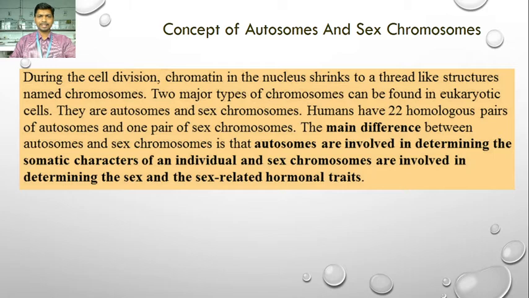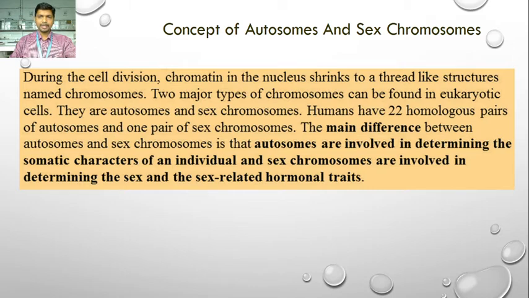During cell division, the chromatin in the nucleus shrinks to thread-like structures named chromosomes. The word chromosome means chromo, colored, and zome, thread; it is a colored thread. Two major types of chromosomes can be found in eukaryotic cells. They are autosomes and sex chromosomes.